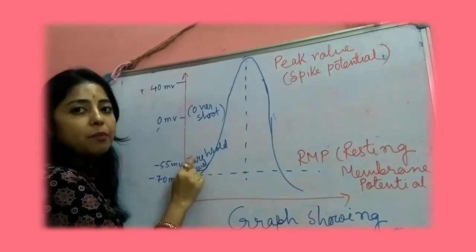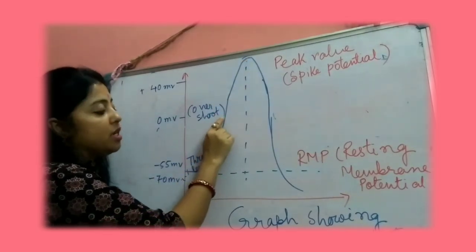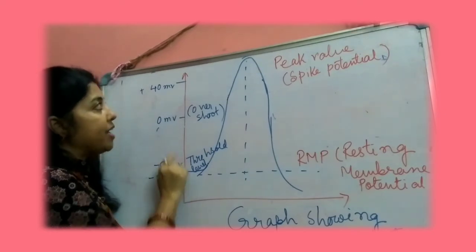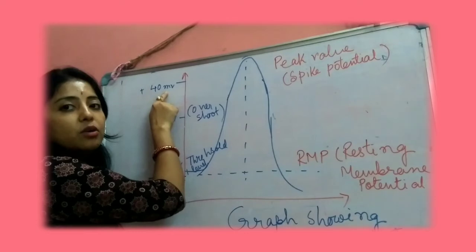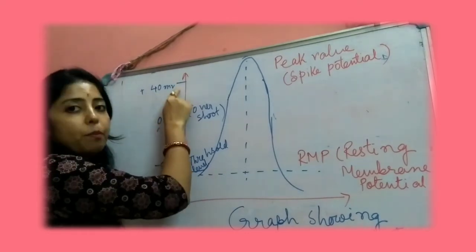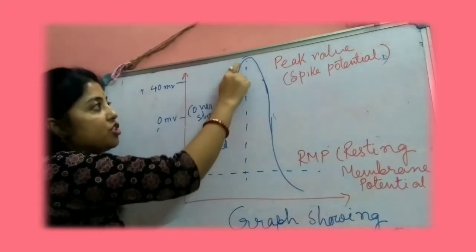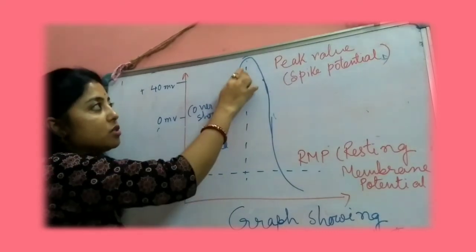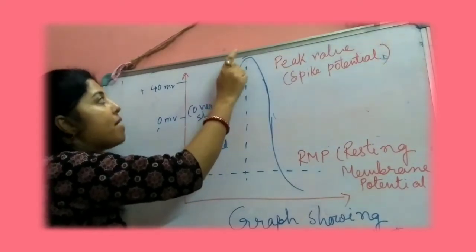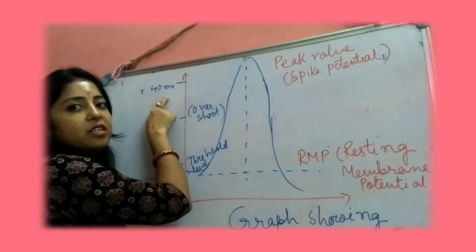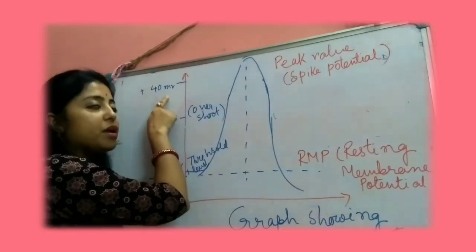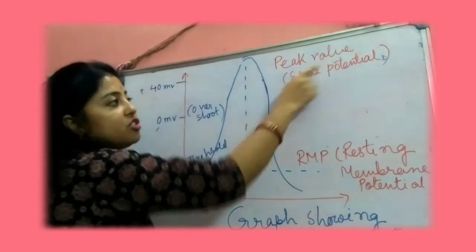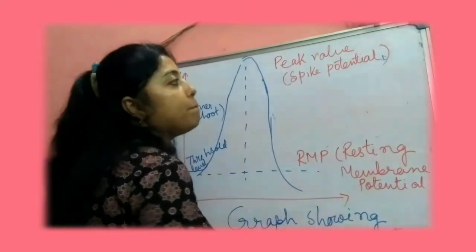In this part, the potential gradually increases, and it has a tendency to move from negative to positive. While passing from negative to positive, it will reach the maximum level. Here I have written 40 mV. Sometimes it may be 45 mV also.